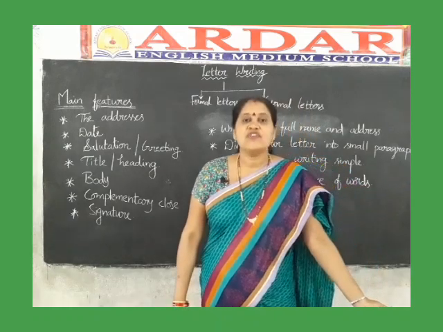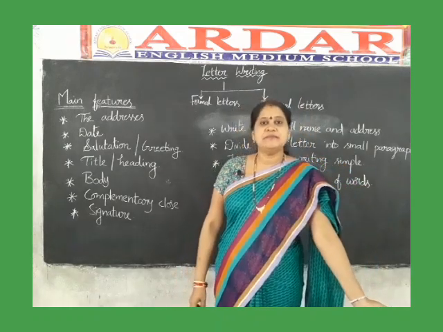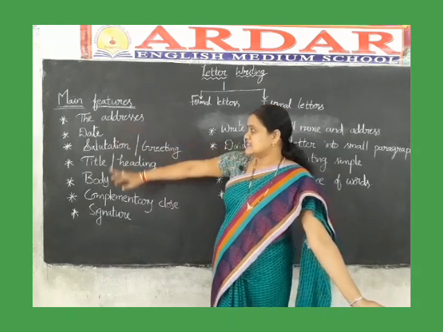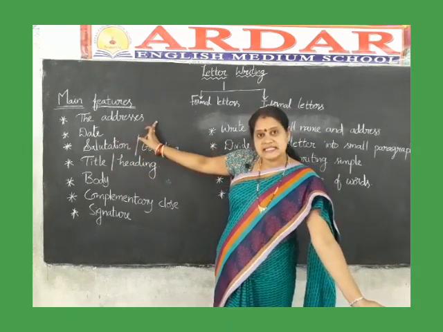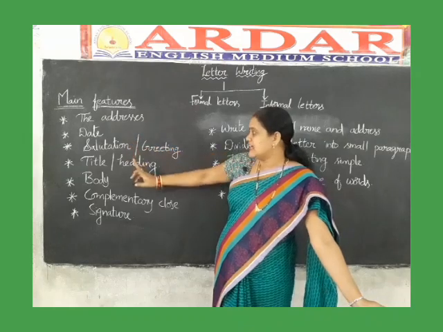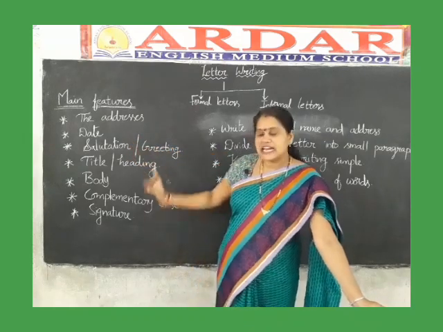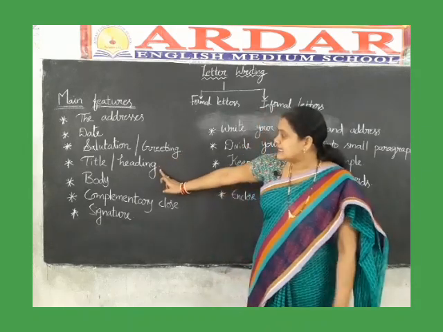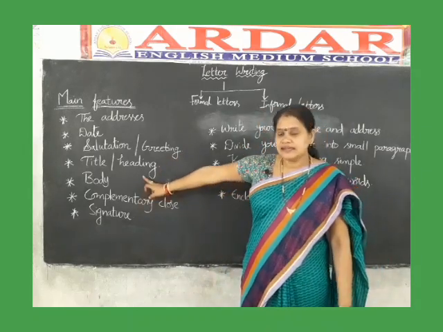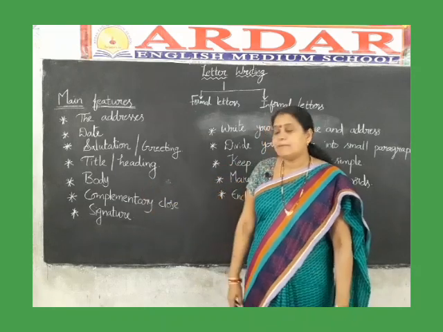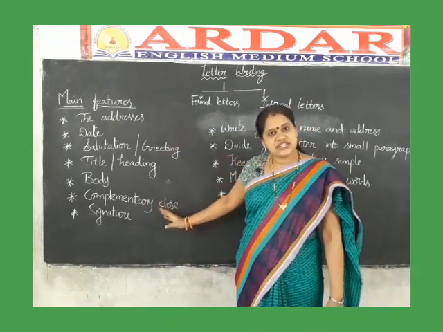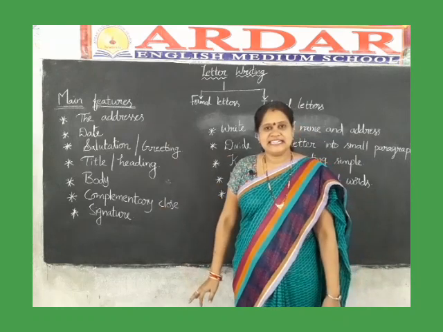Understand, children? Once again I am repeating. The main features of letter writing are the addresses, both writer's and recipient's. Second is date. Third is salutation or greeting, which is followed by a comma, then title and heading, and next the body of the letter, complimentary clause and signature. These are the features of informal letter writing.